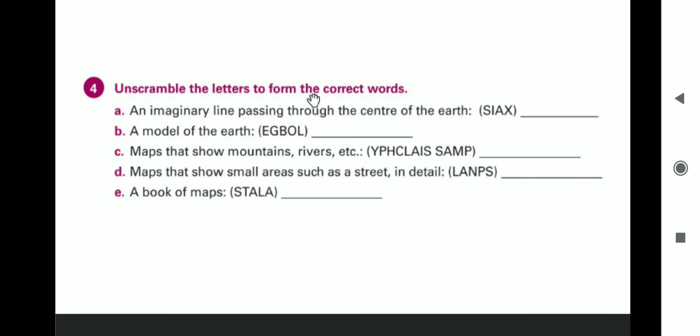Now, what we have to do is listen carefully. Question answers are already given to you. You have written also. You read. I say you read, but no need to mug up the answers. Do not take any tension. Read carefully. You are free to answer in your own words.